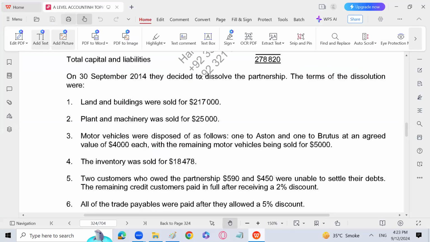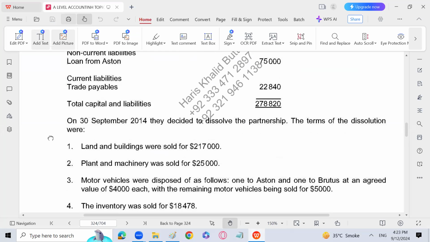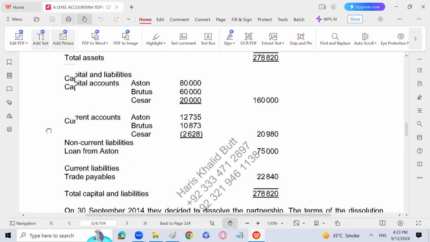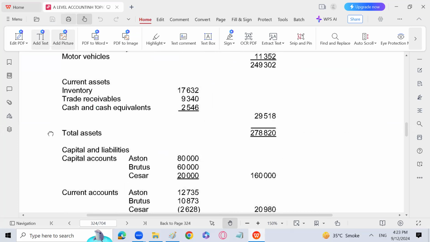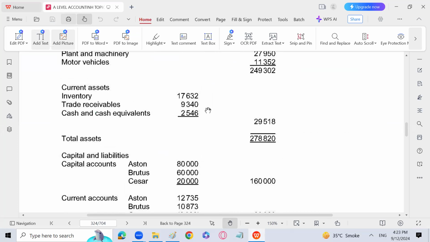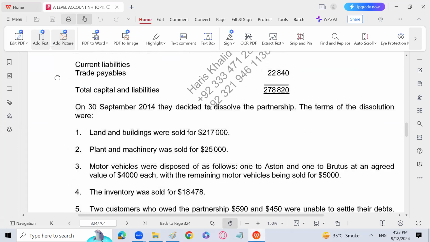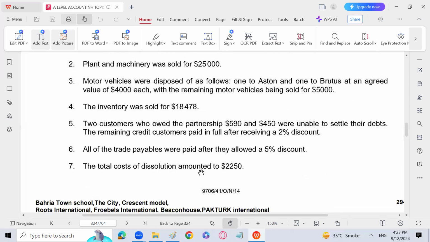Next is two customers who owed the partnership 590 and 450 were unable to settle their debts. The remaining credit customers paid in full after receiving a 2% discount. So let's discuss that. Trade receivables which are given in the question, they are 9340. So what I will do, 9340 minus 590.